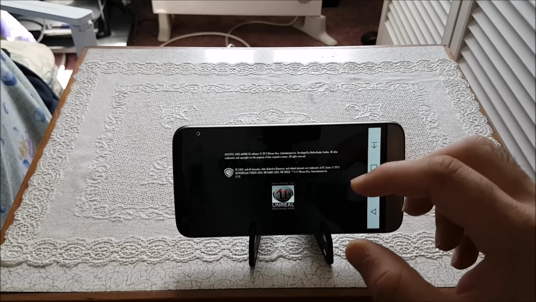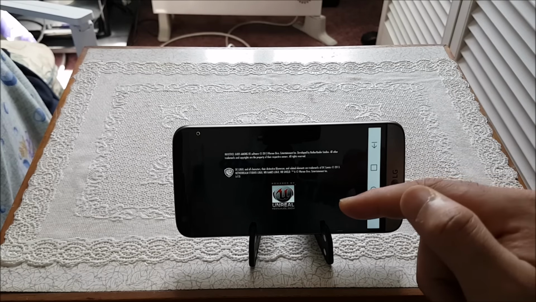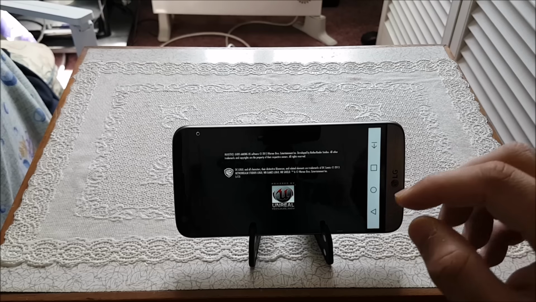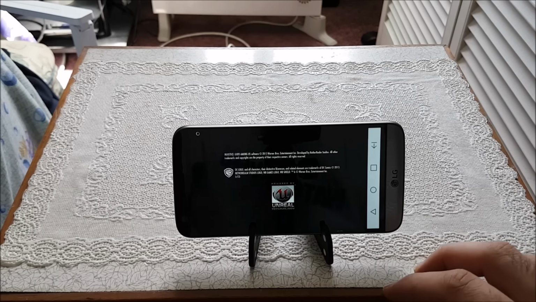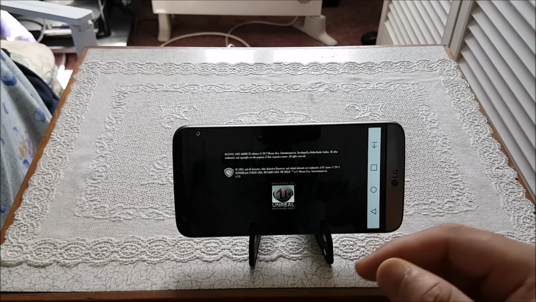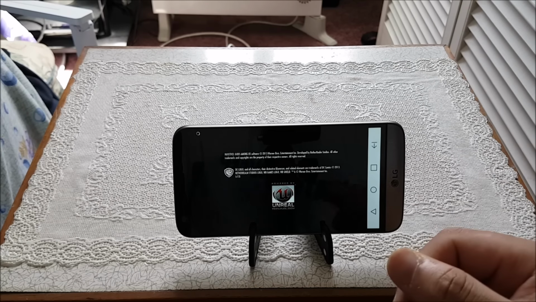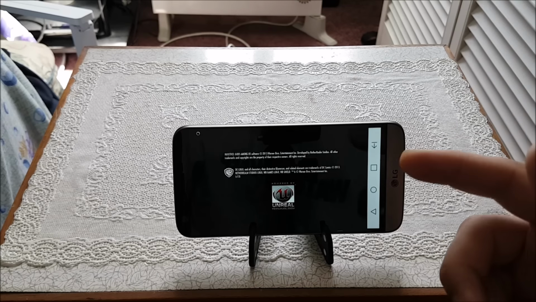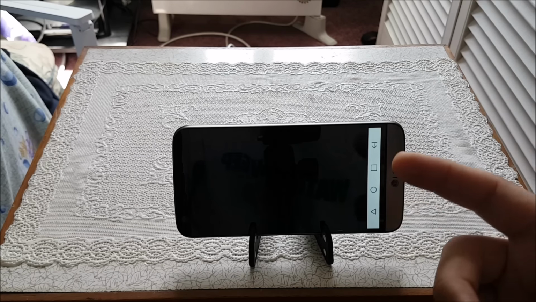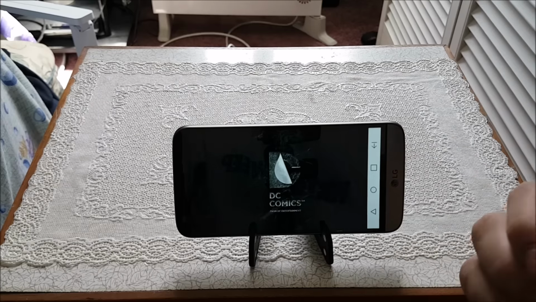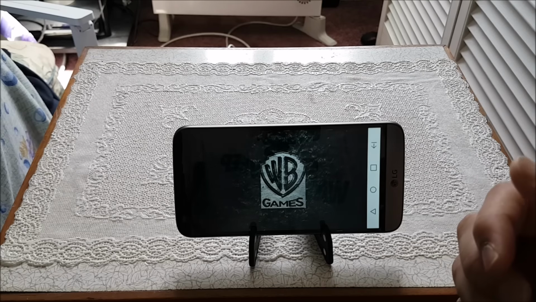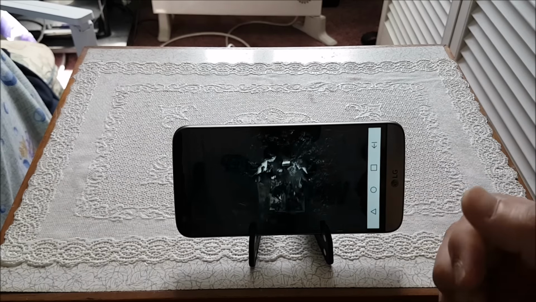So I'm going to open these 5, maybe another game. This is the 4th game now that I opened up on the RAM. I want to see how it goes back once it is all done and ready. Okay, it's a big game as well guys, that's why it's taking a bit of time, so please do bear with me. I don't want to fast forward the video, and also I don't want to skip it or edit it, because I'm recording with the S7 Edge at 60 frames per second.